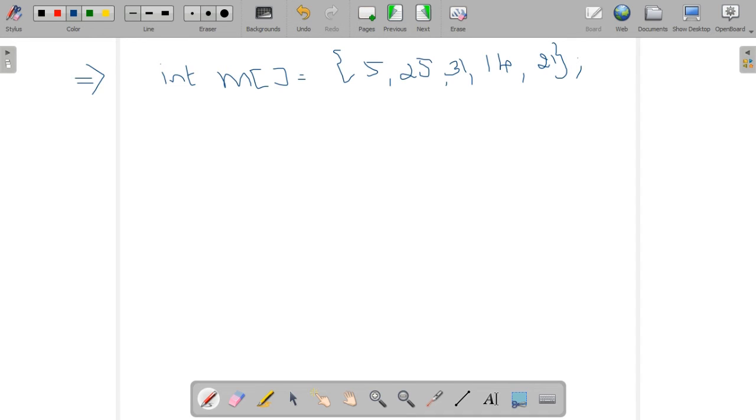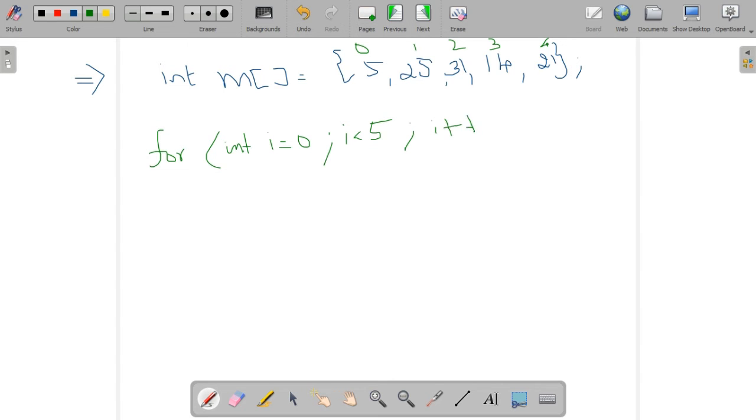You know the index always starts from 0 and ends at 4, so we have to give the condition accordingly. We will use a for loop. For int i equal to 0, i less than 5, since there are 5 elements, actually 0 to 4.